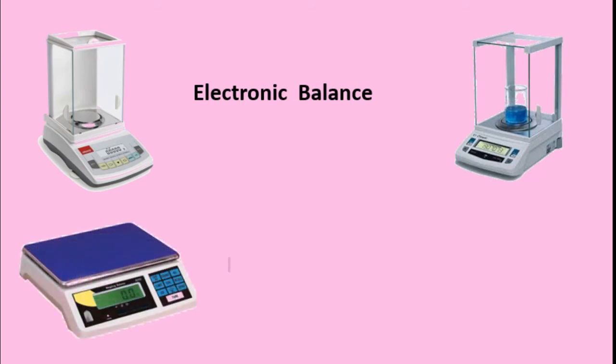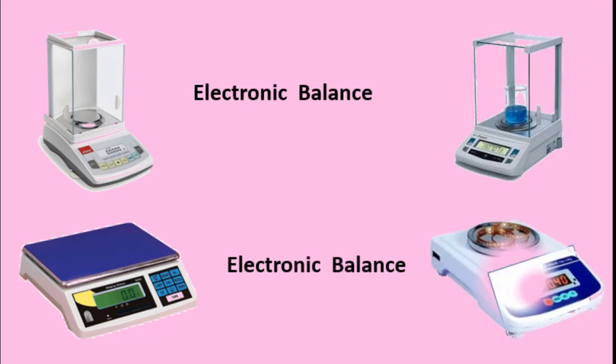This is also called an electronic balance. This also tells us the accurate weight of the material. See here, golden bangles, they are weighing 30.40 grams. Got this? These are called electronic balance or digital balance. So that they give us the accurate weight of the material or the substance.